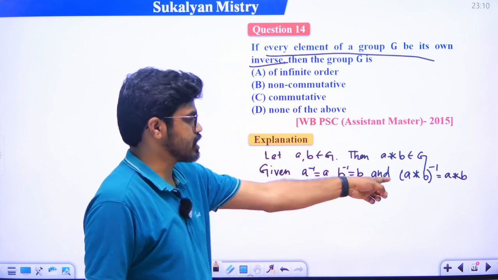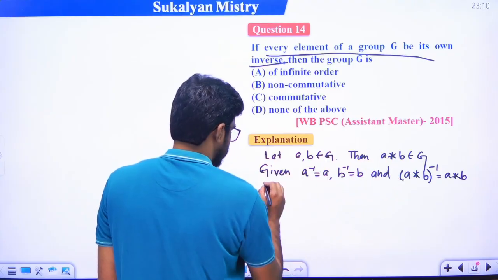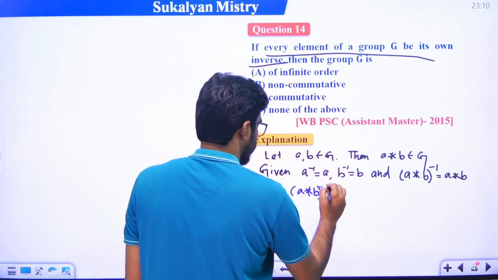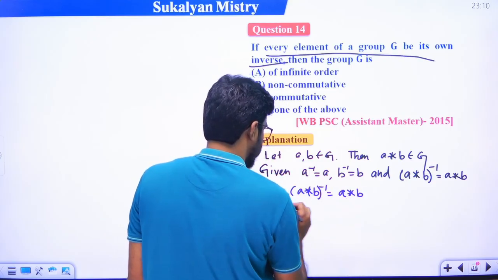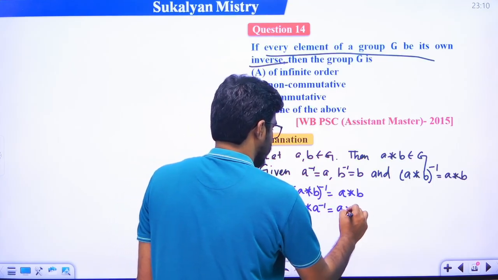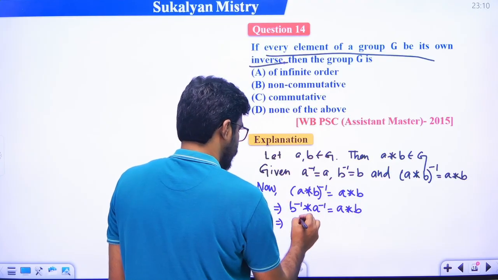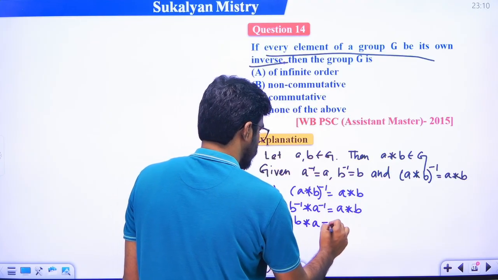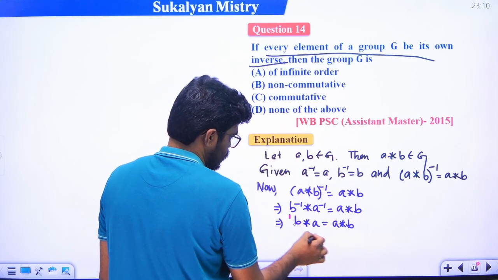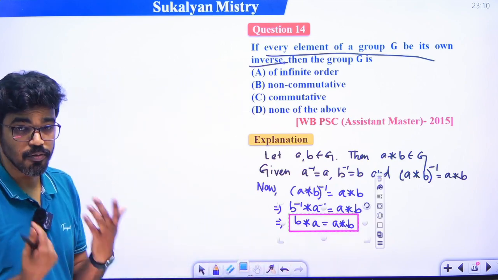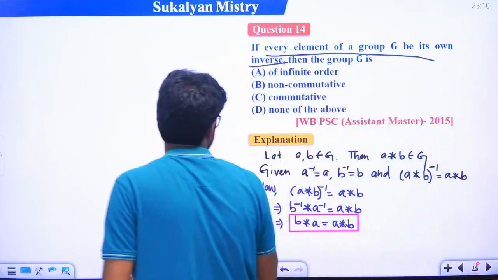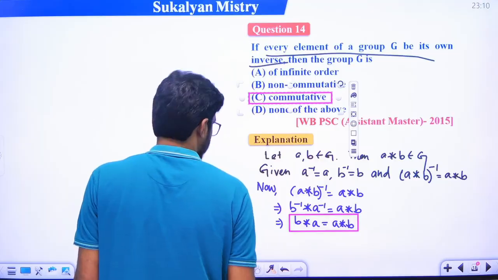So now from the third relation, (A star B) inverse, so by the reversal property, that is B inverse star A inverse, is equal to A star B. It is given that B inverse is equal to B, A inverse is equal to A, so B star A is equal to A star B. So we say that the group G is commutative, that is A star B is equal to B star A. So this implies the group G is an abelian group. So option C is the correct answer.